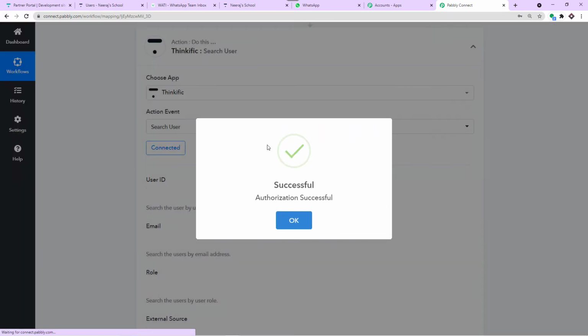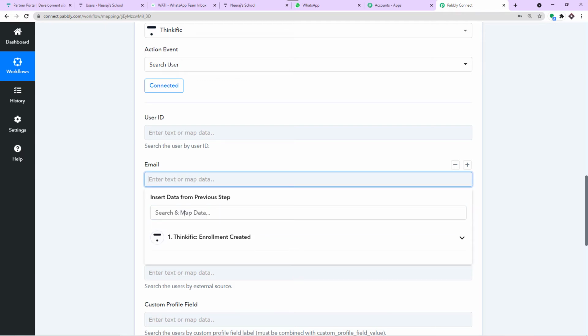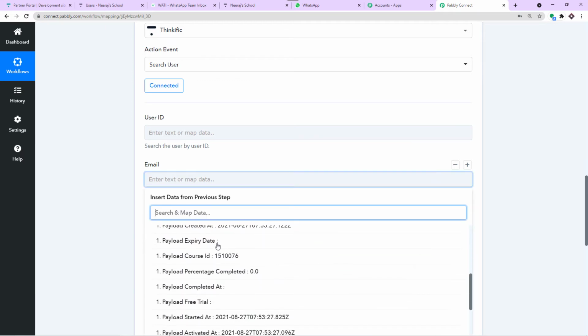Okay, so it is trying to authorize and the authorization is successful. Now remember, we are going to use email as the source of our search because the action event is search user. So you must be thinking why we are using email as the source of search. The reason is very simple. Emails are always unique. There is no such thing as two same emails. So that is why we are going to use email as the source of search.